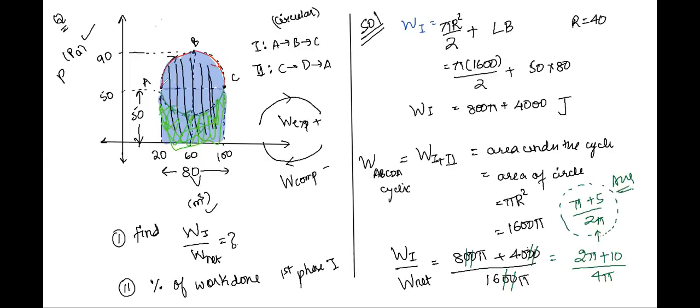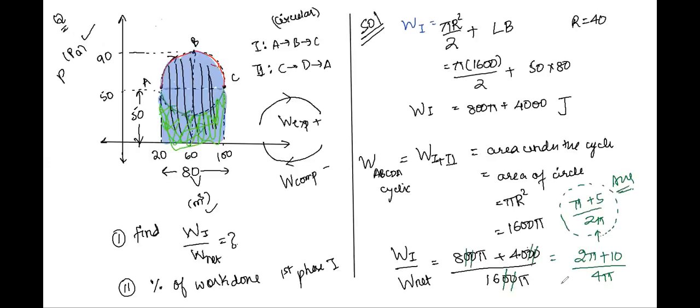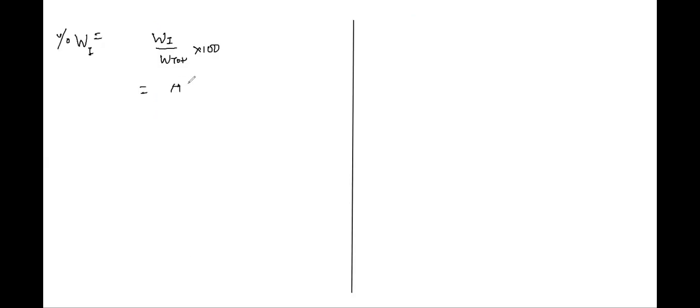How will you calculate the percentage of work done in the first process? Yes, first part of the process, phase 1, A to B to C. How much percentage is it of the entire process? Tell me, into 100. Simple. So we will write work done in part 1 upon total work done into 100, right? How much did it come? Pi plus 5 by 2 pi into 100.